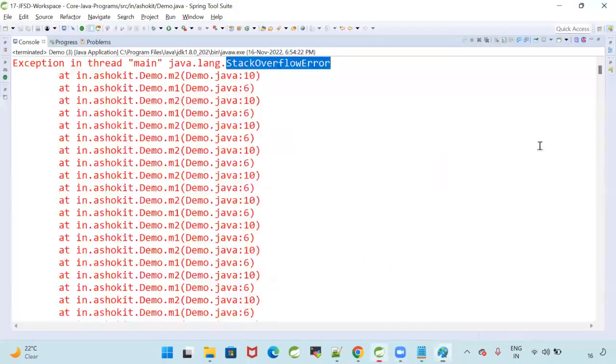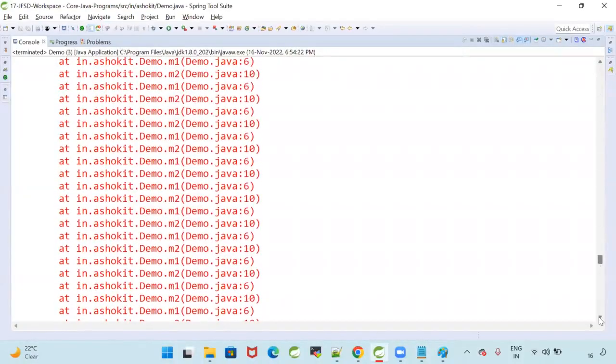Yes, we are getting StackOverflowError. Why are we getting StackOverflowError?